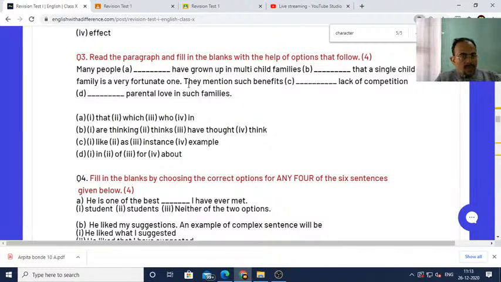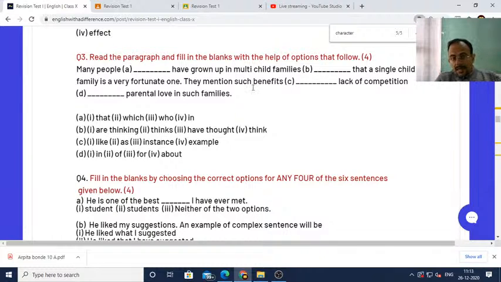So you understood? They mention such benefits as lack of competition. So as is given here. See, that is not given here. So as is given here, and we know that with such we can use either as or that. So therefore, that is not there. So as will be the answer.